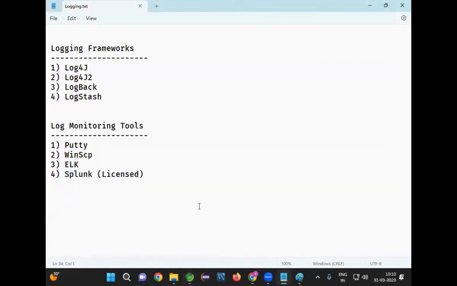Now I am running my Spring Boot application. When I run my Spring Boot application, it is generating some messages on the console. When we see the messages on the console, we will understand what happened in our project. The messages which are printing on the console are called log messages.